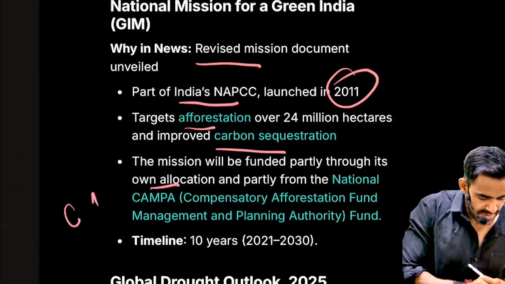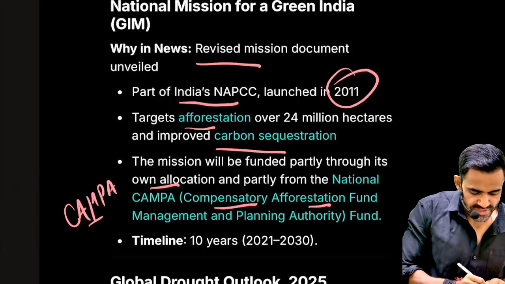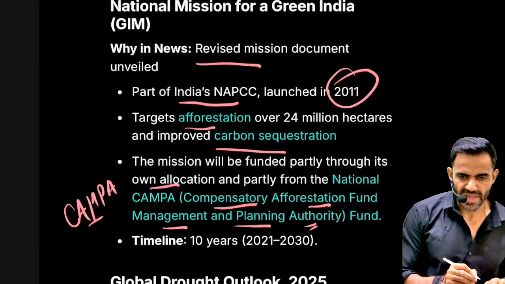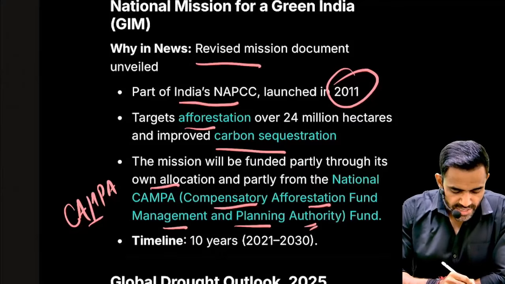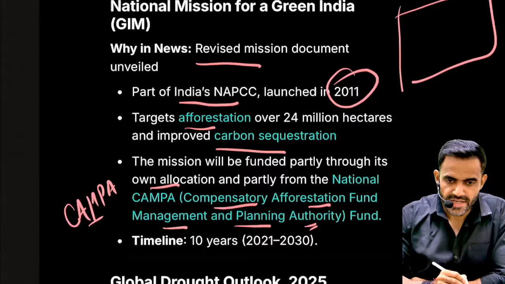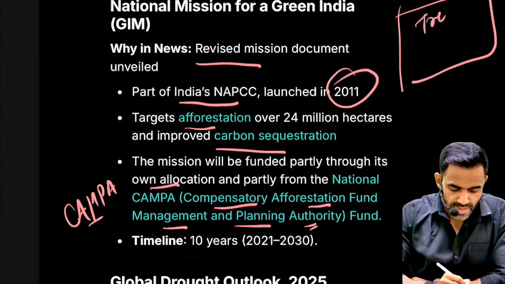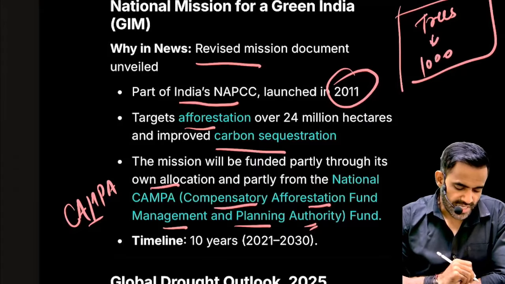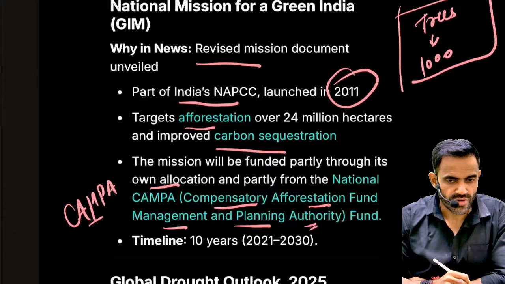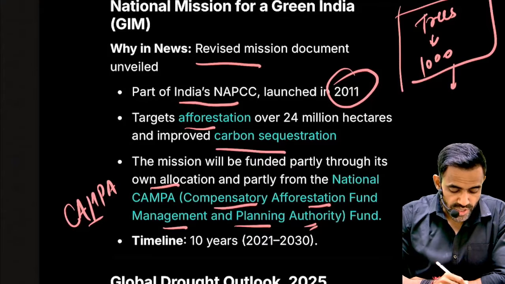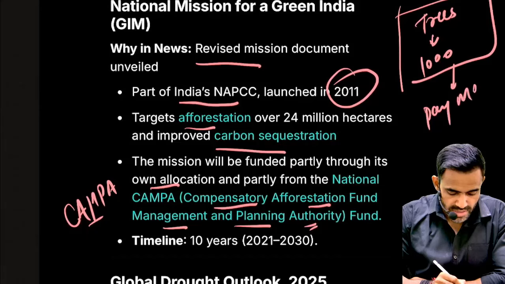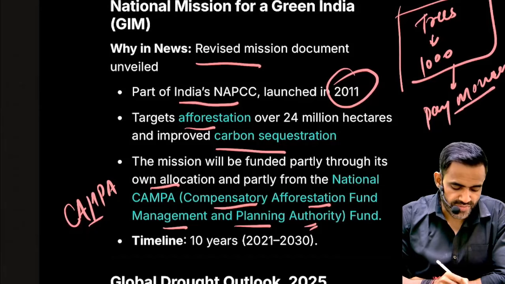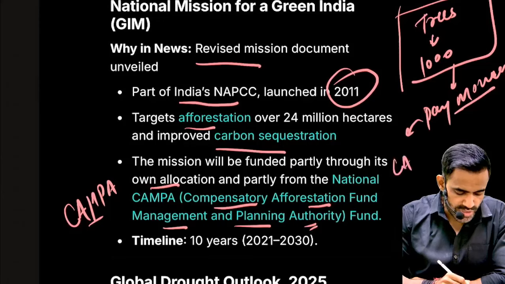Now what is this Campa fund? Campa basically refers to Compensatory Afforestation Fund Management and Planning Authority. Let me give you a very basic example. Let's say you need a land, and this land has a lot of trees. Let's say I'm oversimplifying it, it has 1000 trees. You need to cut these trees for an industrial project. So you need to pay money for afforestation of these trees, and that money is deposited in this fund, CAMPA.